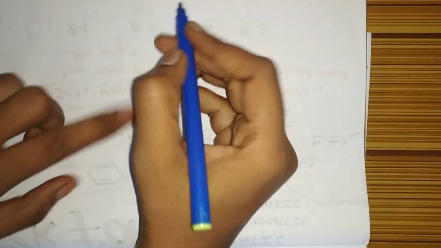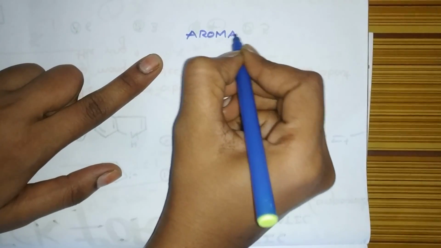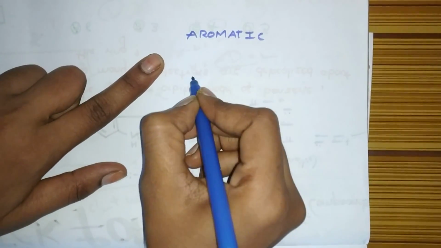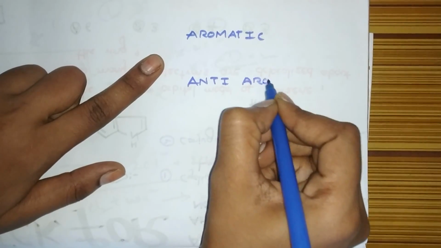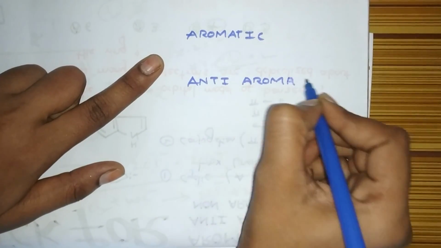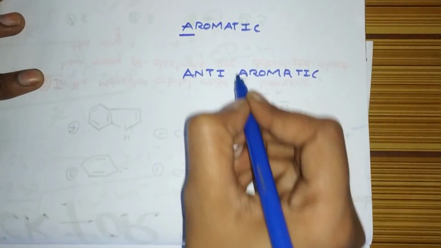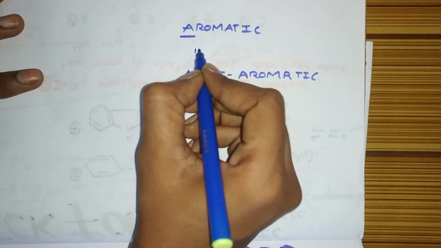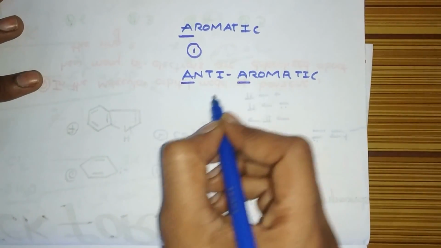The trick is, first, aromatic and anti-aromatic. Here, how many starting letter A are there? One. And here, how many starting letters A are there?